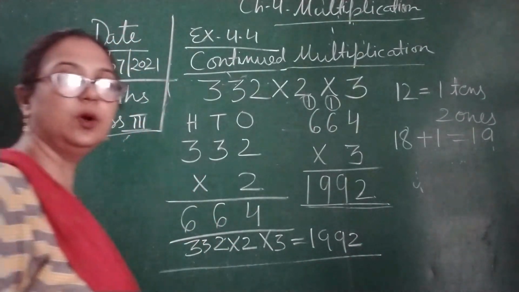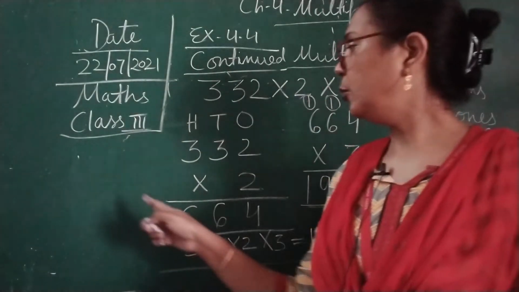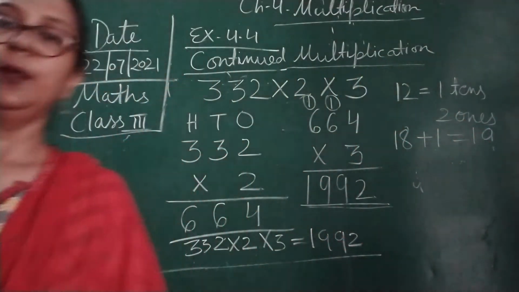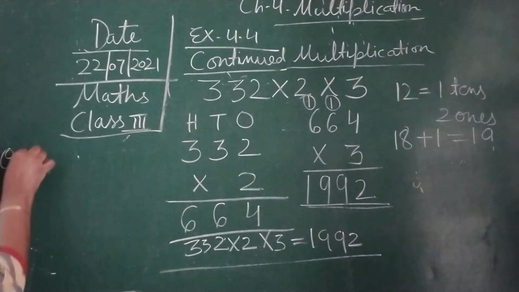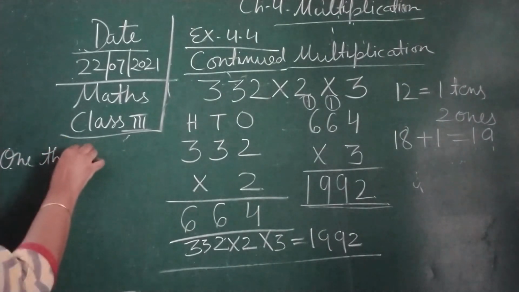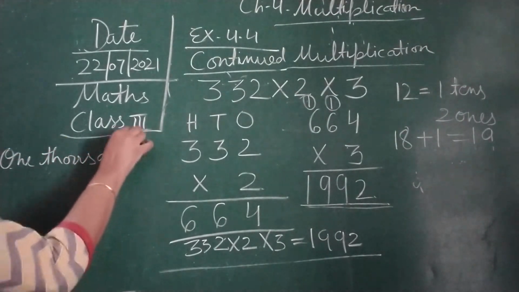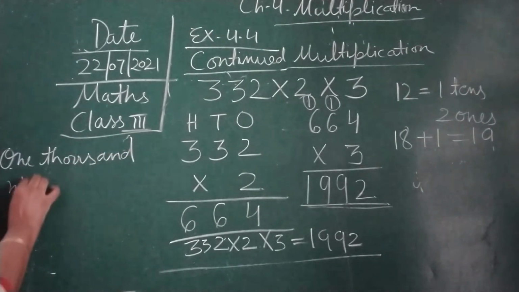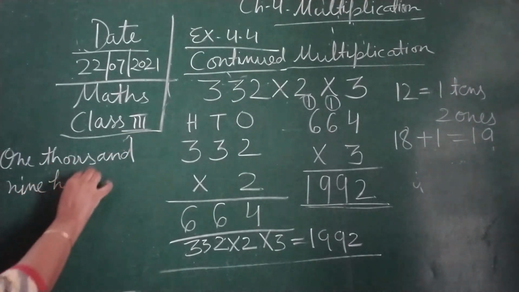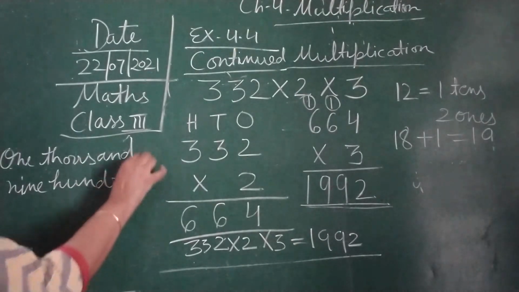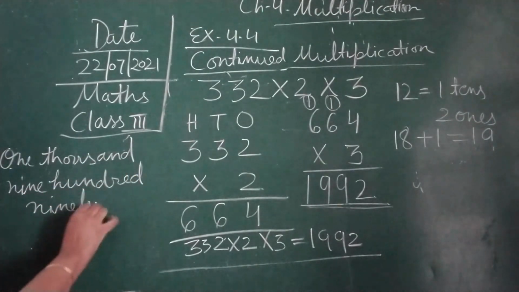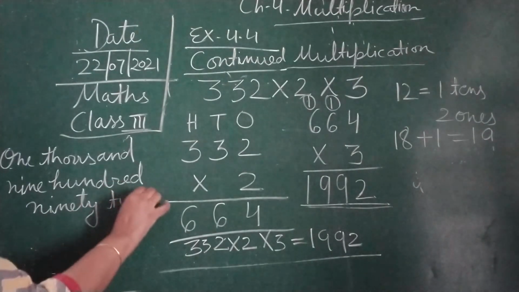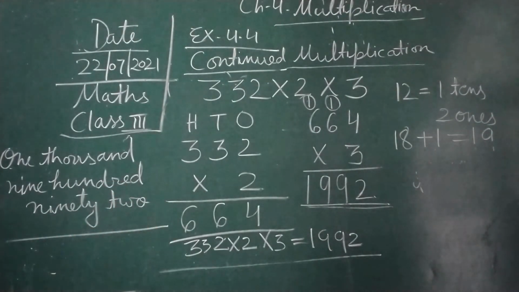Now we will write in words also. I am going to write over here. Okay, so here 1000, 900, 92. 92 children. Okay, write it down.